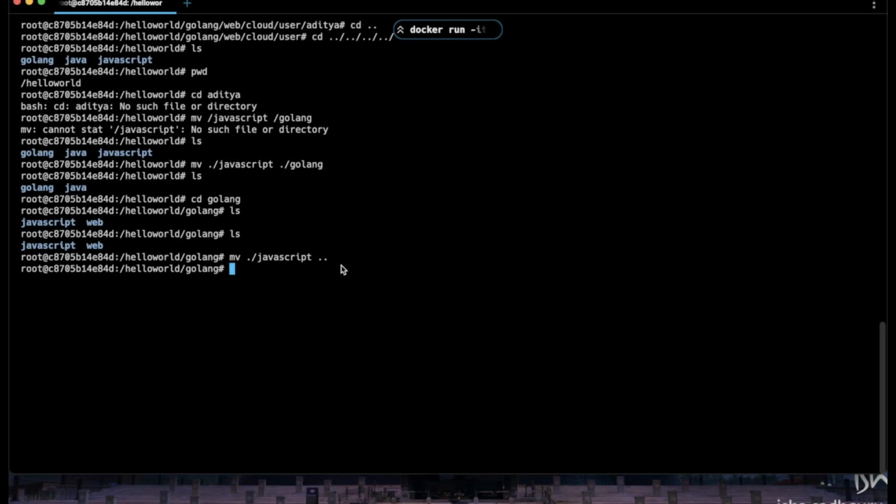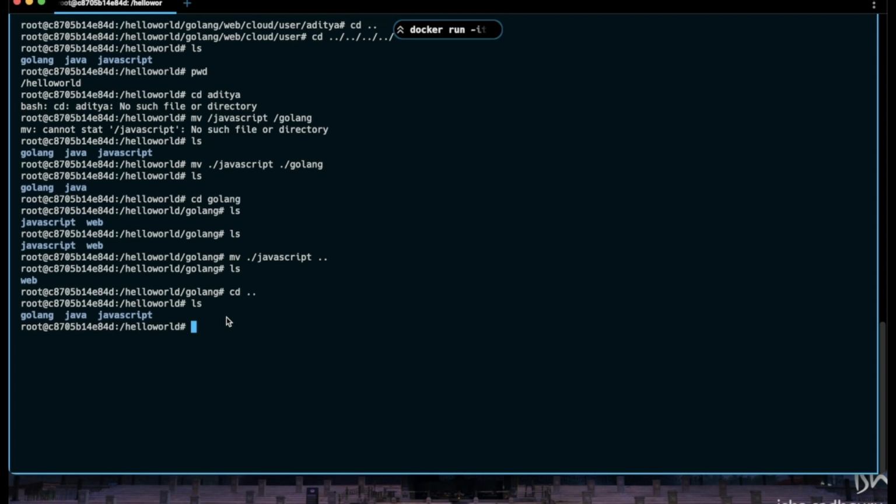Does this work? Okay, yeah, it seems to be working. And we ls, and we are able to see that we have moved the JavaScript back to its original position. So this is how we are able to move a directory or a file. We will look into files as well.